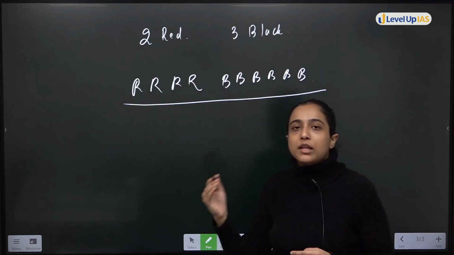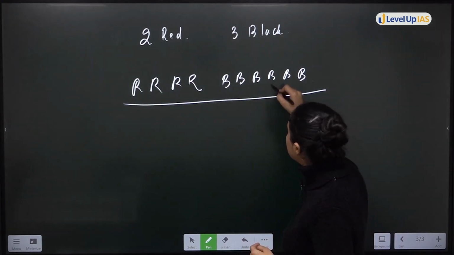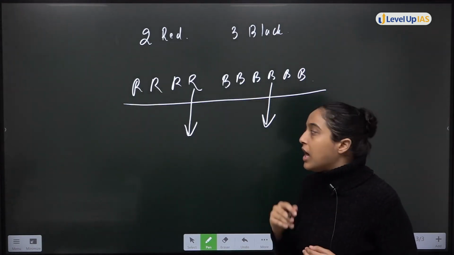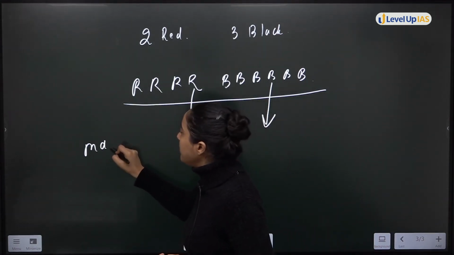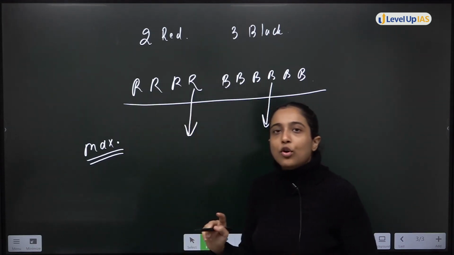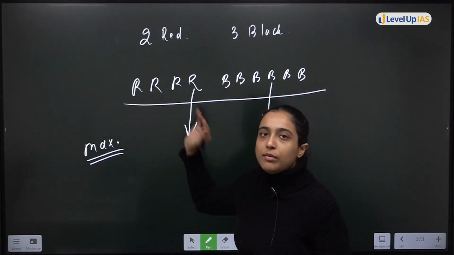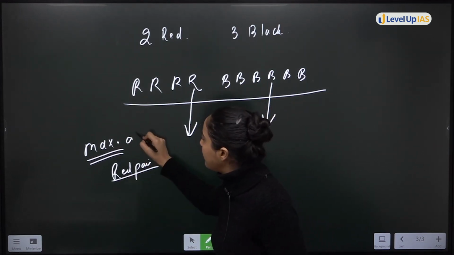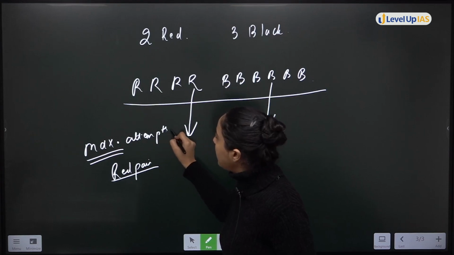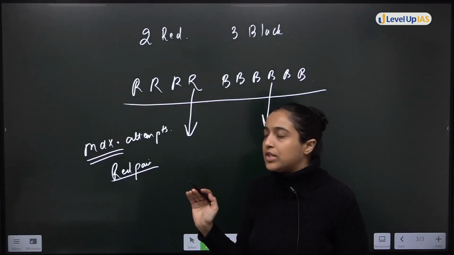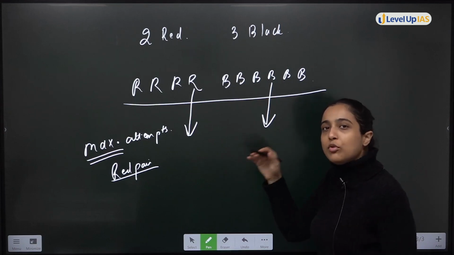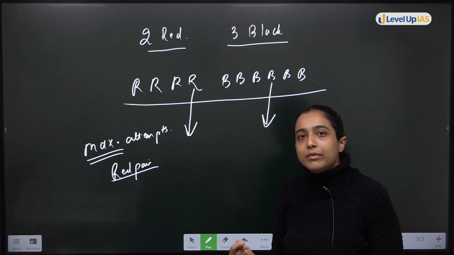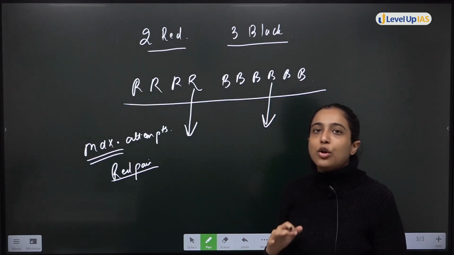I am randomly picking a shoe one by one. Let's say firstly I picked this, secondly I picked this. Randomly I am picking a shoe. I want the maximum number of attempts so that it is guaranteed that I will pick a red pair. What is the maximum number of attempts I will take to do the same? This is the question. If I ask you the same question here, 2 red, 3 black, what is the maximum number of attempts I have to make so that I get a pair of red shoes?